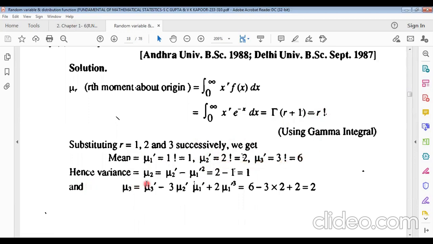Hence the variance, what will be? Mu2, second corrected moment. By using the relation between raw moments and corrected moments, which we derived in our previous lecture, mu2 equals mu2 dash, the second raw moment, minus the first raw moment whole square. Third corrected moment, mu3, will be third raw moment minus 3 into second raw moment into first raw moment plus 2 into first raw moment whole cube. Just putting these values from here.